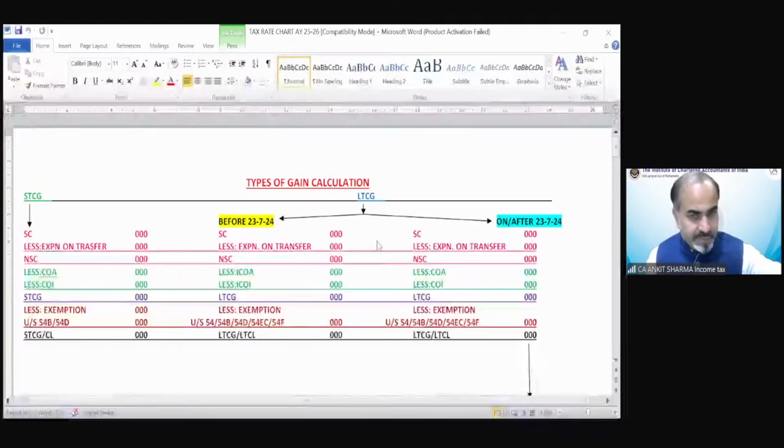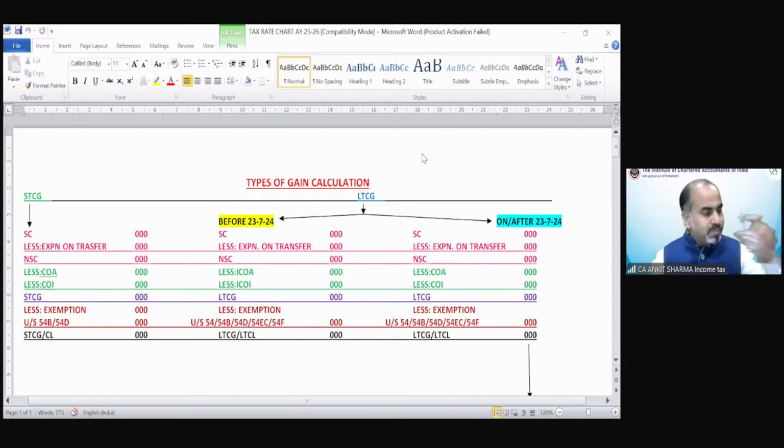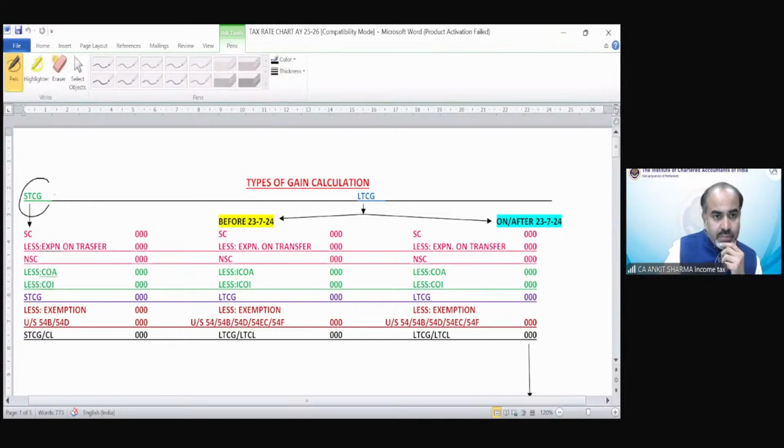So on your screen, there is capital gain. First of all, the pro forma of capital gain calculation. I also converted that provision into format. There were two kinds of calculation. One was short-term capital gain. Very simple. Sale consideration, expense on transfer, net sale consideration, cost of acquisition, cost of improvement, short-term capital gain. We have only two exemptions over here. So that is a very simplified form. You can understand how to calculate short-term capital gain.